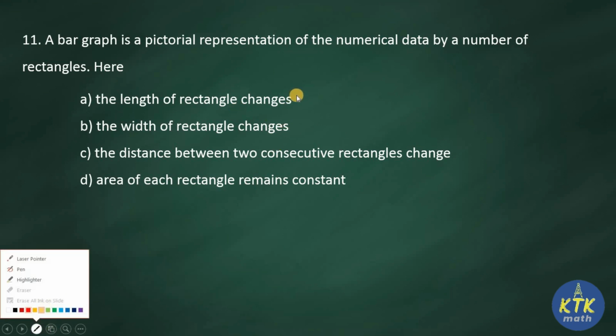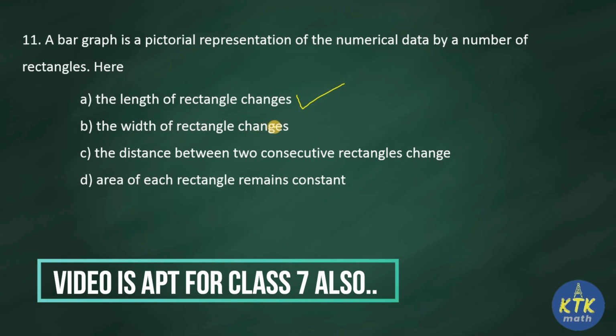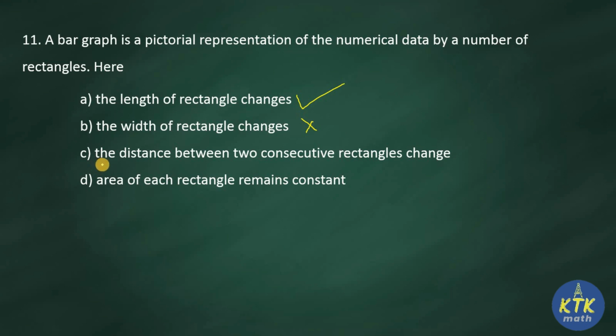And then what about option B? Option B, the width of rectangle changes. The width of rectangle definitely should not change in a bar graph. Then the distance between two consecutive rectangles changes. Here also all the rectangles will have a constant distance only. They don't have different distances between the rectangles. Area of each rectangle remains constant. They are saying the area of each rectangle will be the same. Definitely it's not going to be the same, because when the length changes, area also will change. Therefore among all these 4 options, option A is your correct answer.